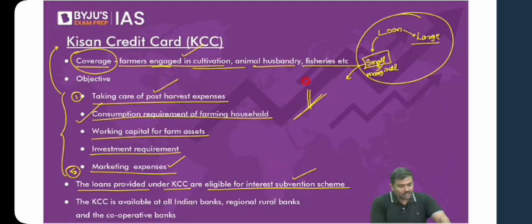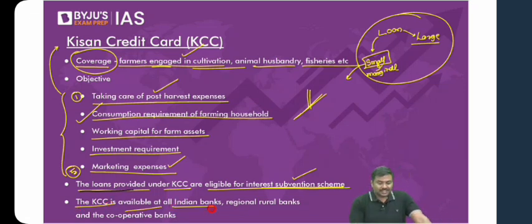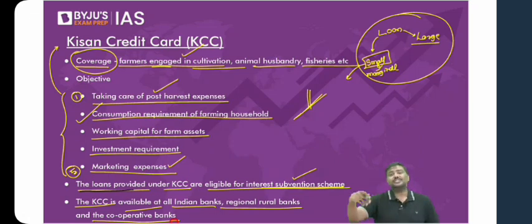That is, to farmers. So the loans provided under the Kisan Credit Card will also enjoy the benefit of the interest subvention scheme. And the Kisan Credit Card facility is available at all Indian banks, regional rural banks, cooperative banks, etc. So these are some of the reforms undertaken by the government to promote access to credit in the agriculture sector. I just want to add one more point here.